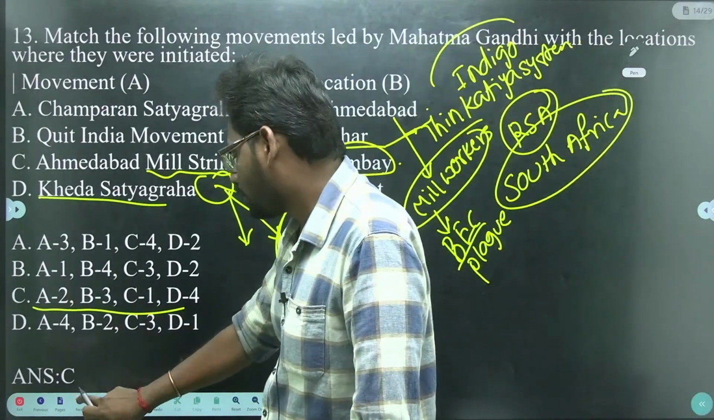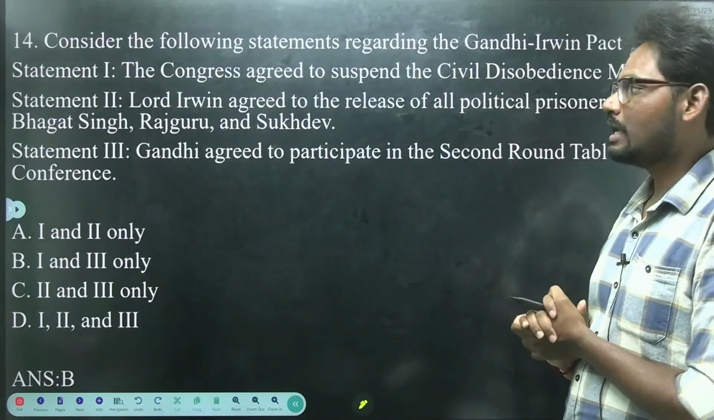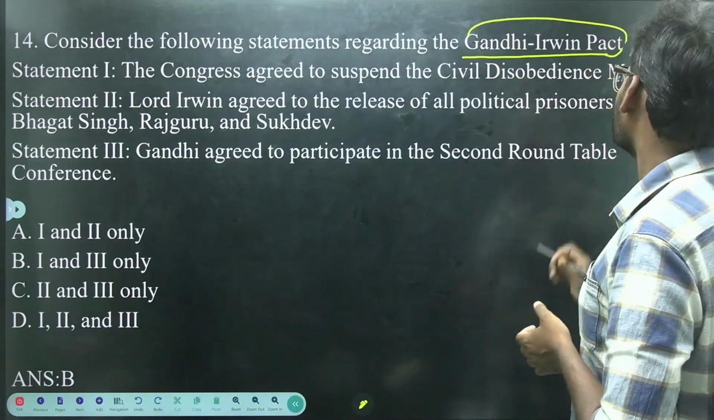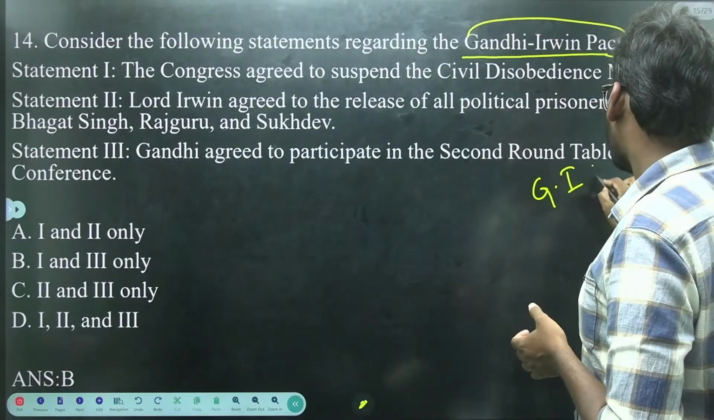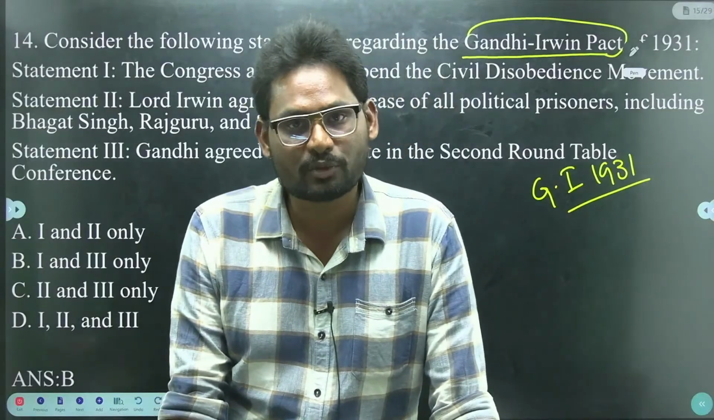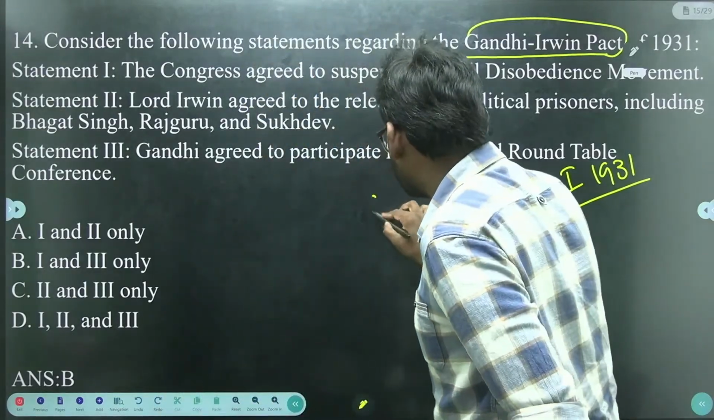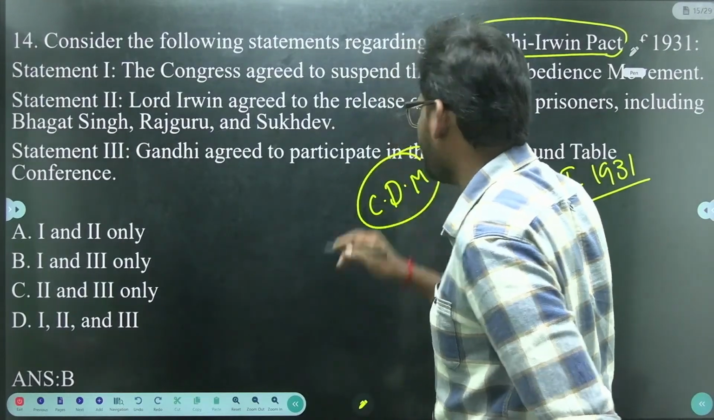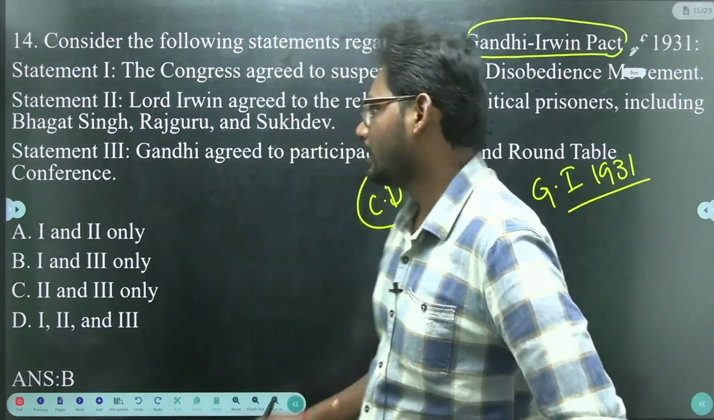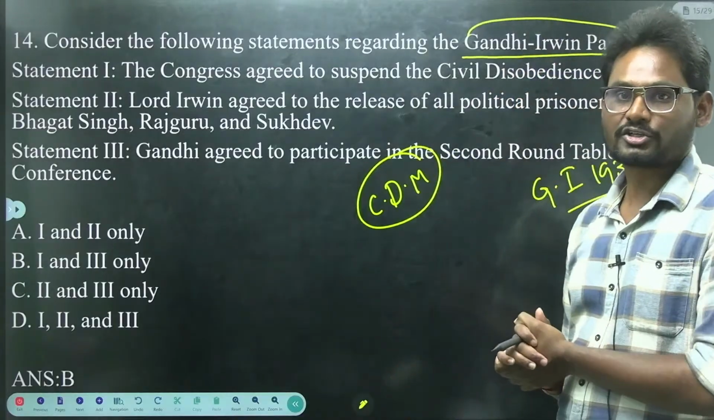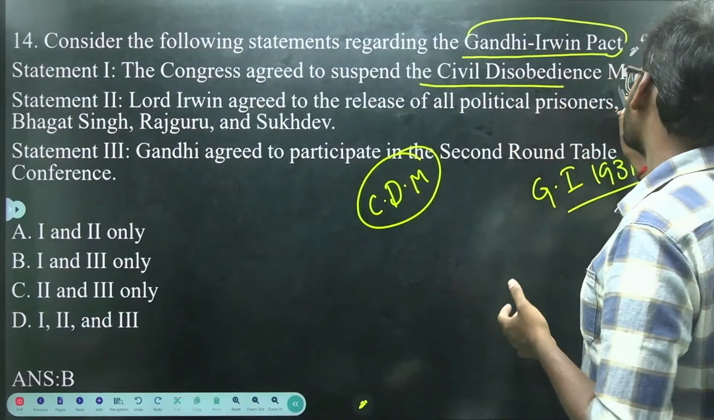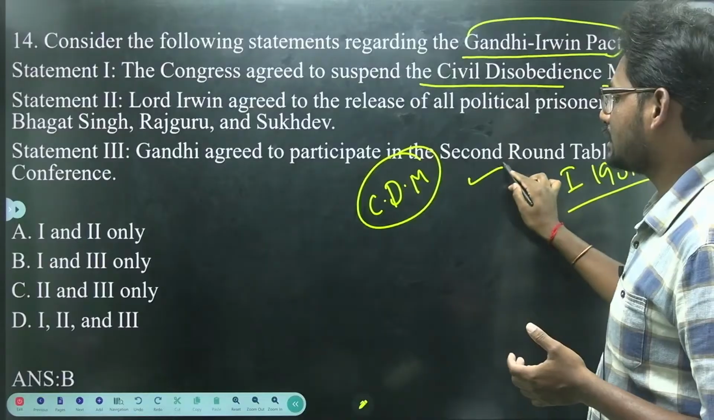So next question, the 14th question. Consider the following statements regarding the Gandhi-Irwin Pact. The Gandhi-Irwin Pact of 1931 is associated with the civil disobedience movement. By that time India was under the influence of the civil disobedience movement launched by Mahatma Gandhi. Let us identify the correct statements. Statement 1, the Congress agreed to suspend the civil disobedience movement. Yes, statement 1 is correct.